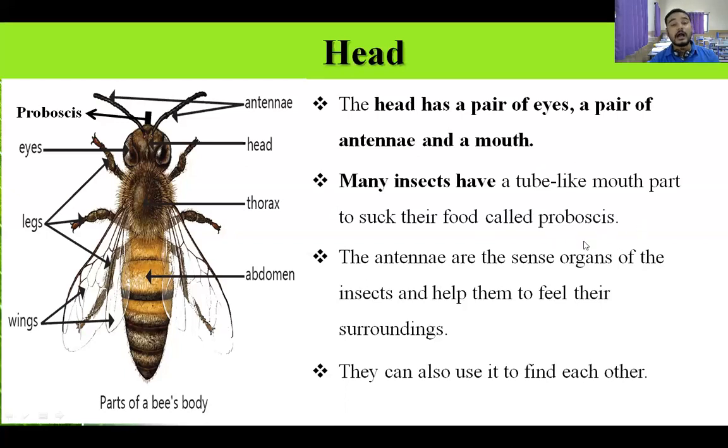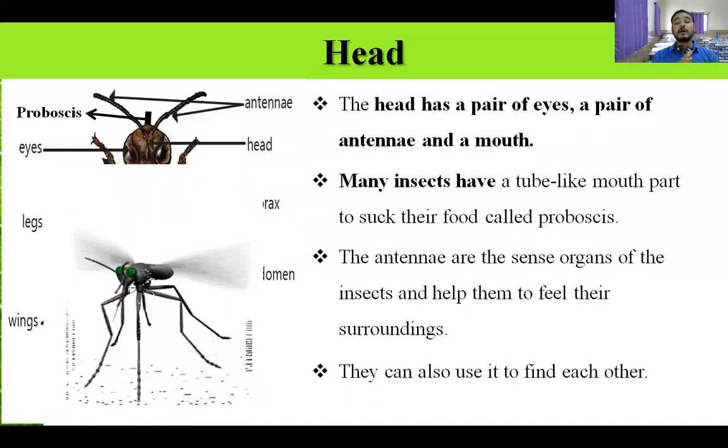Proboscis is the spelling. And this proboscis, a tube-like structure, is used to suck food, to suck the nectar from the flower. You might have seen insects suck the nectar from a flower. Nectar means sweet juice which comes from the flower. Water or other liquid things are also sucked with it. This is about the head.